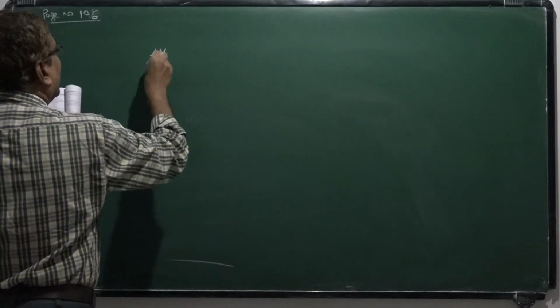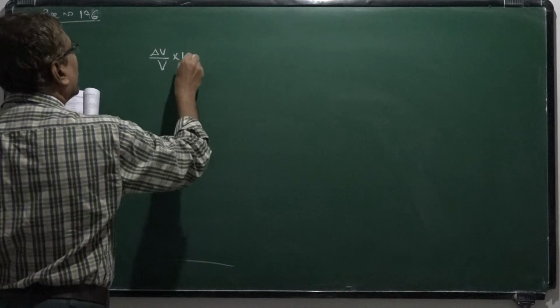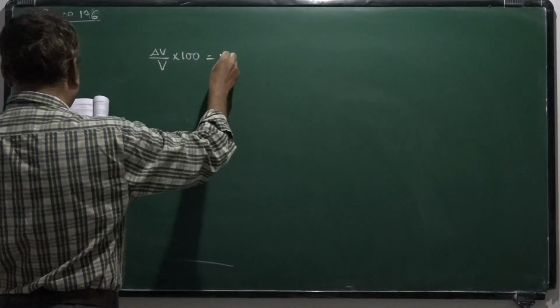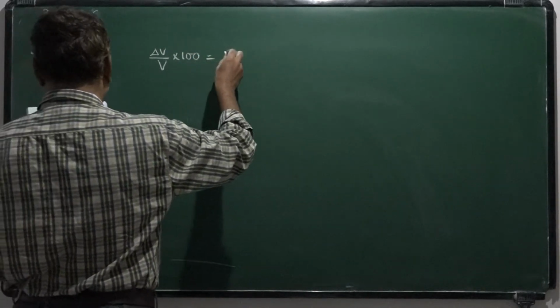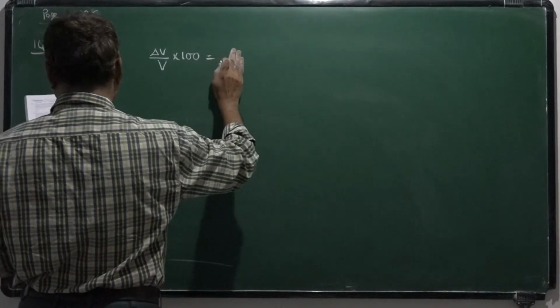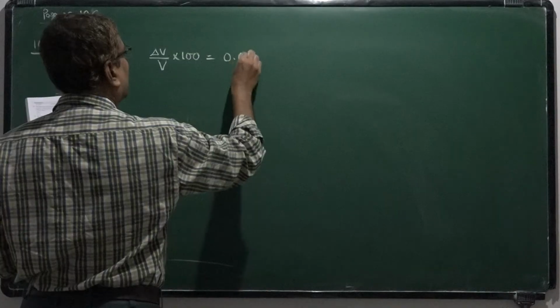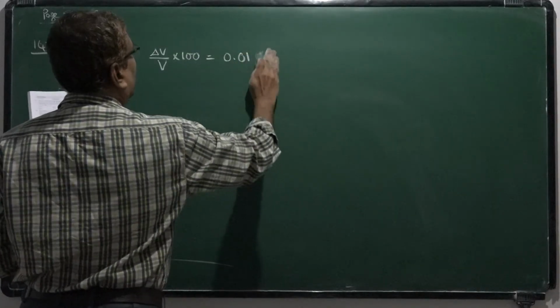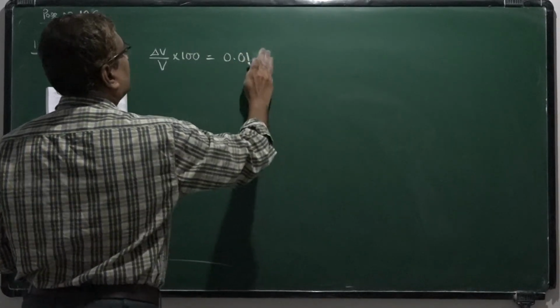Here it is given delta V by V into 100 is equal to 0.01%.